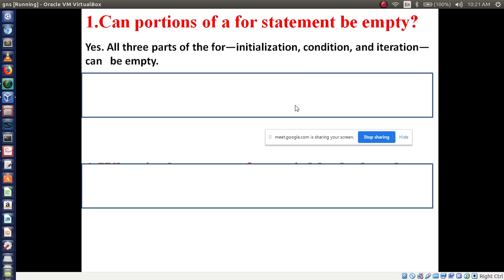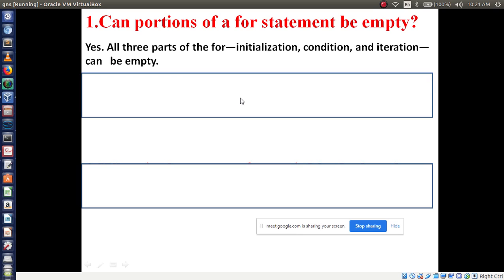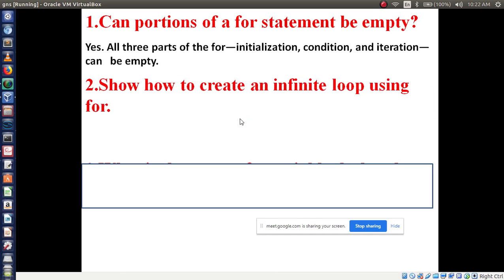Now the second one: show how to create an infinite loop using for. How to create an infinite loop?